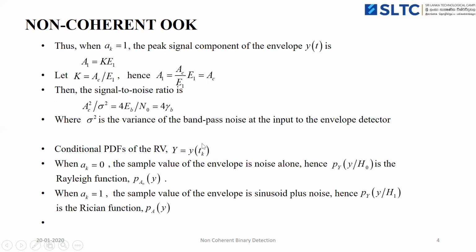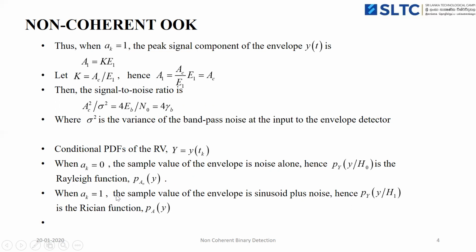From the received signal sample y(t_k), we can find the conditional PDF with respect to binary bit 0 and binary bit 1. Now assume that the binary bit is 0, then the amplitude a_k equals 0, and the sample value of the envelope contains only noise. Then the conditional probability p(y given H0) follows the Rayleigh distribution.